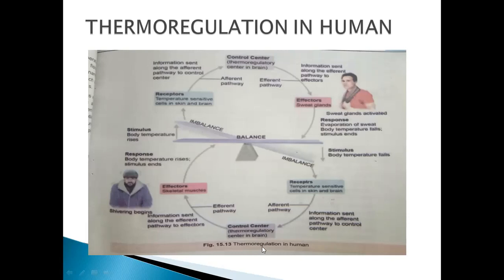Now you can see what happens here. The brain sends a message to the skeletal muscles to constrict the blood vessels, and hence the body temperature rises, the stimulus ends. So this was thermoregulation in humans, how we are maintaining heat in our body. Here this topic is ended.